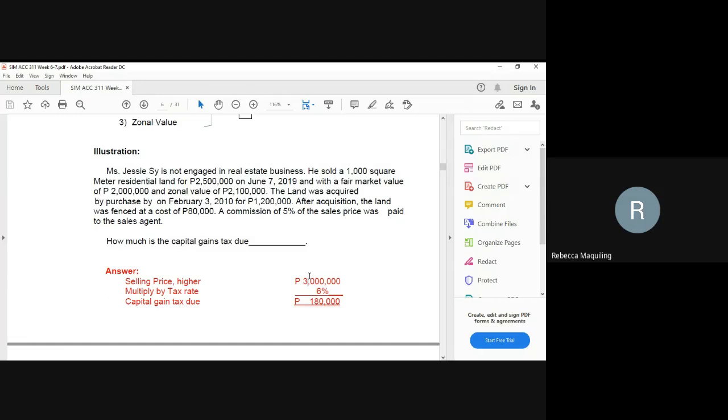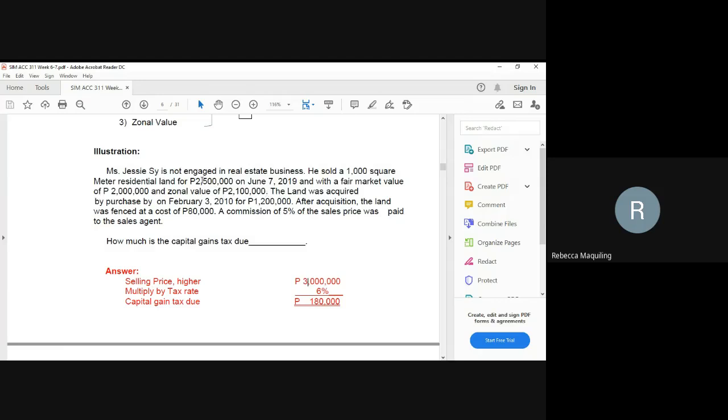Let us just correct this. See, whichever is higher, 2,500,000 times 0.06. So, that is 150,000 capital gain tax due. Not 180. This was a mistake, class. So please correct it and put 2,500,000, because there is no 3 million here.